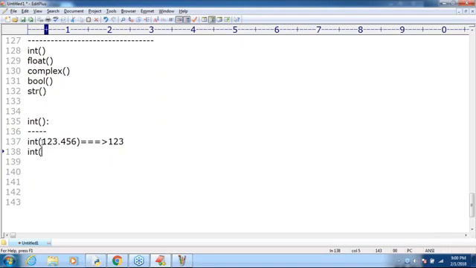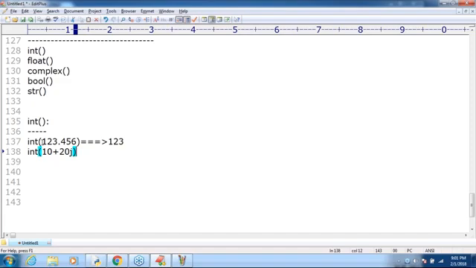Okay, no problem. Next type, complex: 10 plus 20j. Can you please convert the complex number to int type? What is the answer we are going to get? 10 plus 20j. Okay. Remember, complex is a bit of a dangerous data type. Complex is the dangerous data type.